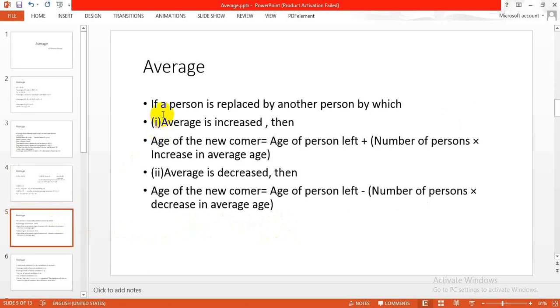Average. If a person is replaced by another person by which average is increased, then age of newcomer is equal to age of person left plus number of persons into increase in average age. Average is decreased, then age of newcomer is equal to age of person left minus number of persons into decrease in average age.